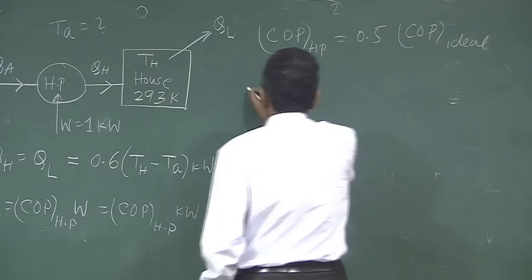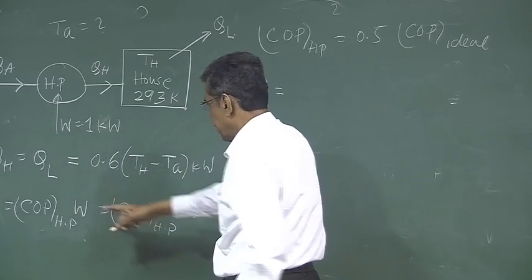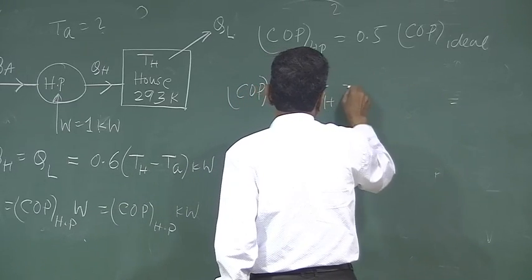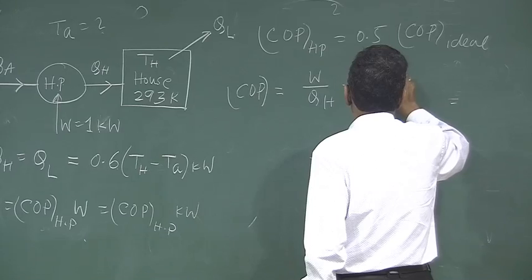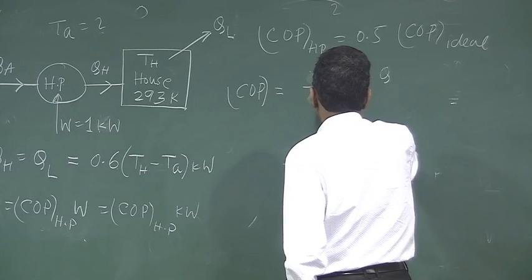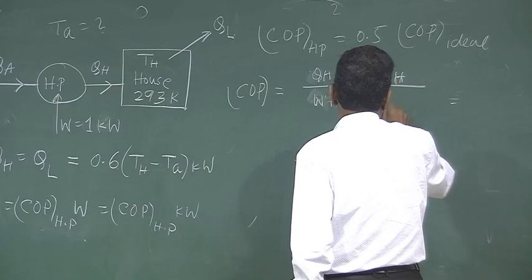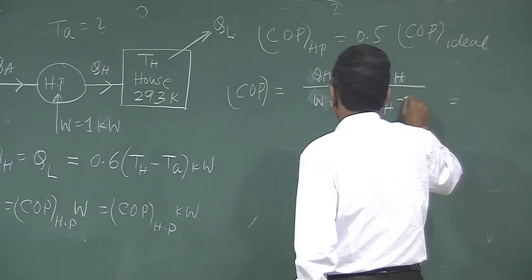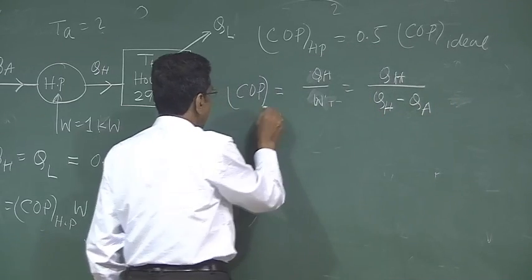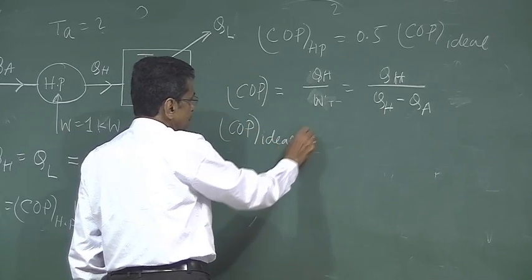Now the ideal COP we can write: COP can usually be written as QH by W, or QH by (QH minus QA). And for an ideal COP, this is the basic definition.